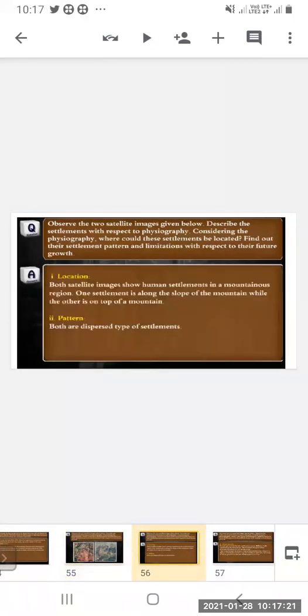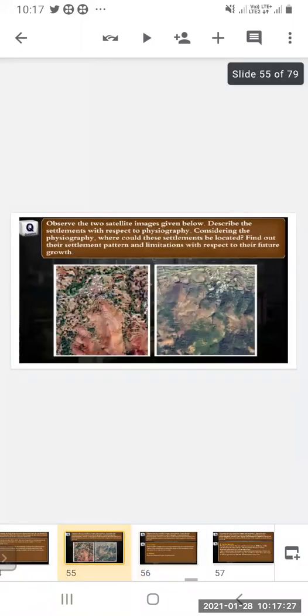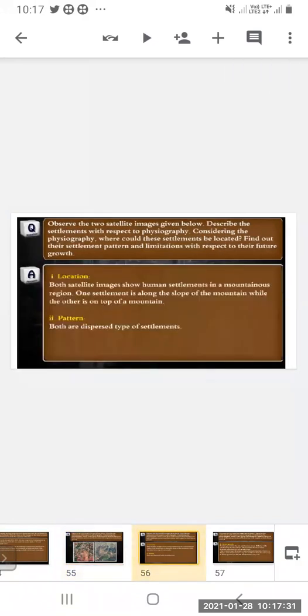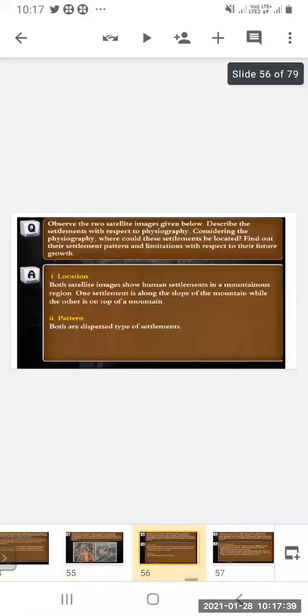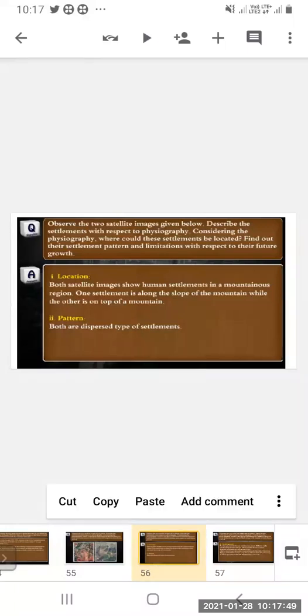Now location. Both satellite images show human settlement in a mountainous region. One settlement is along the slope of the mountain, while the other is on the top of the mountain. Now the pattern. Both are the dispersed type of settlement.